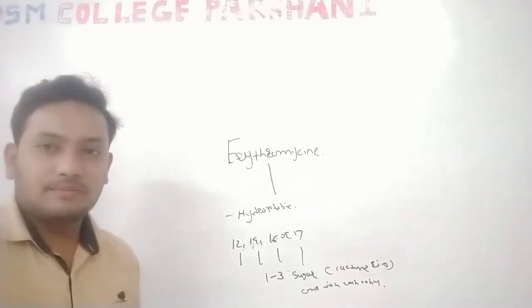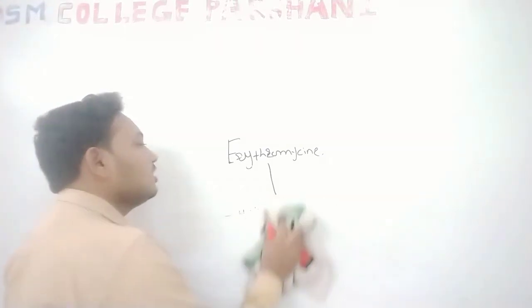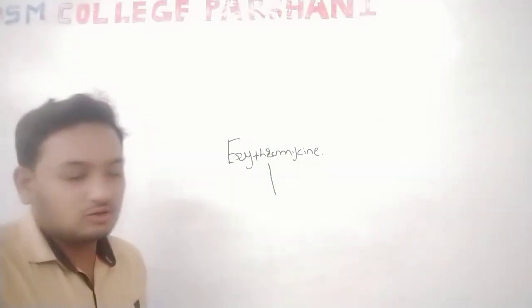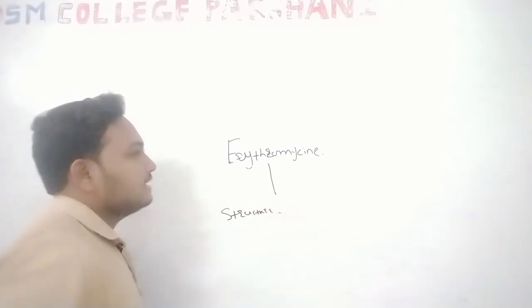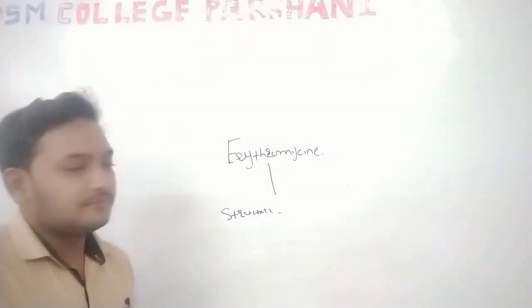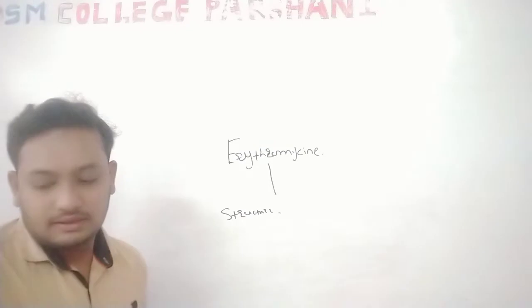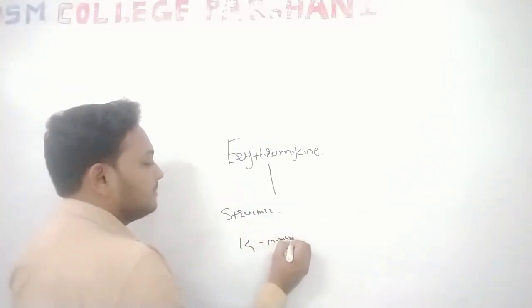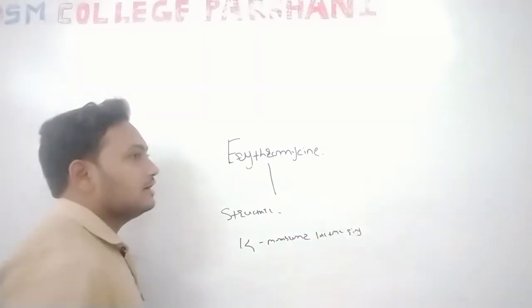ओके. आतापर्यंत आपण जे पाहिलं मायक्रोसायक्लिक अँटीबायोटिक्स पाहिलं आणि इरिथ्रोमायसिन is also a type of the macrocyclic antibiotics. So what is the structure of this erythromycin? So here we are discussing the erythromycin structure. It contains the 14 membered lactone ring. 14 membered lactone ring.